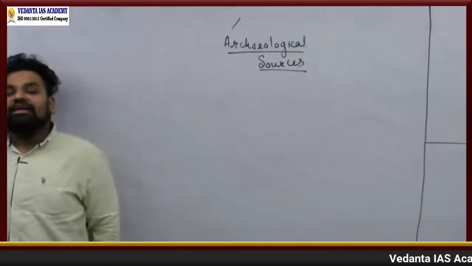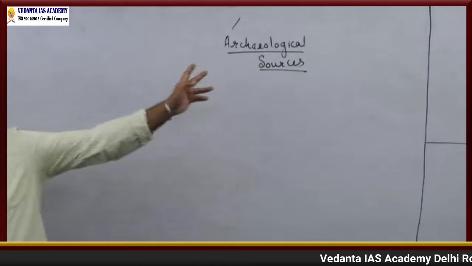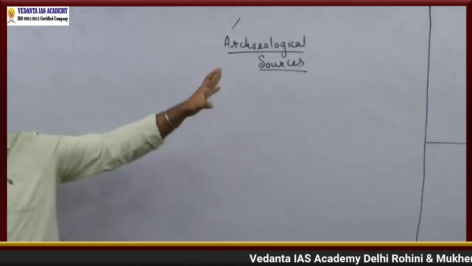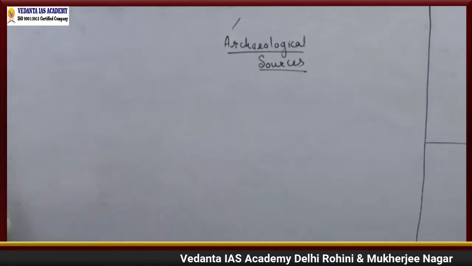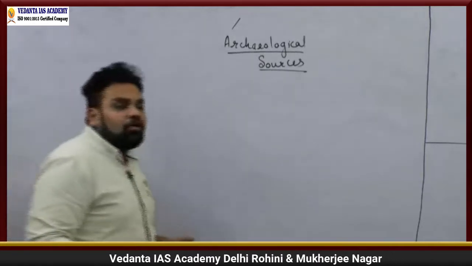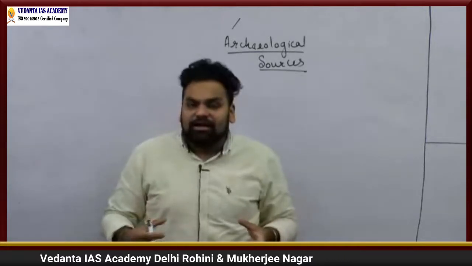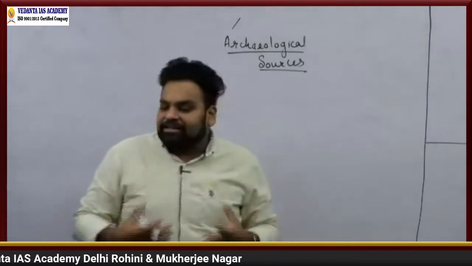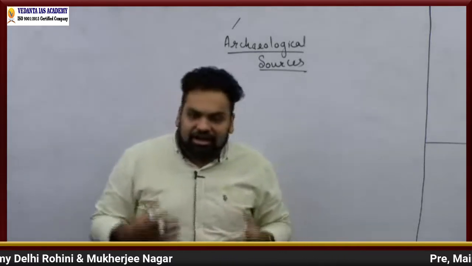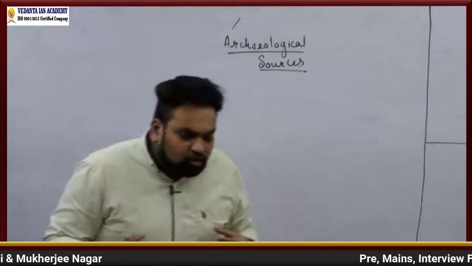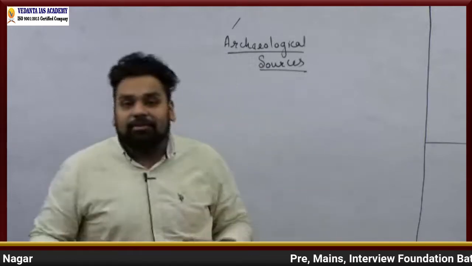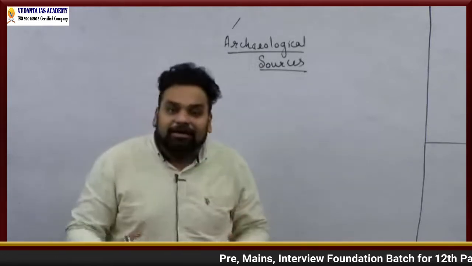The use of archaeological sources is that these sources help us in telling stories about people who used them, right? If there is architecture among the archaeological sources, then it tells us exactly about that society, right?